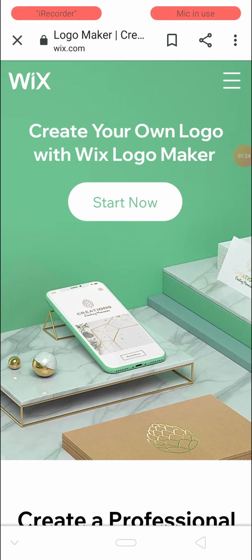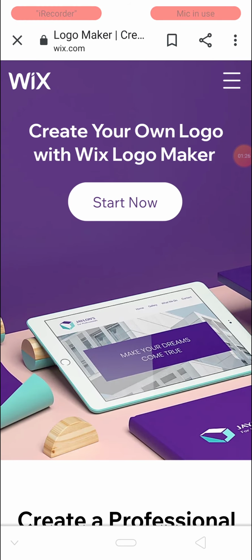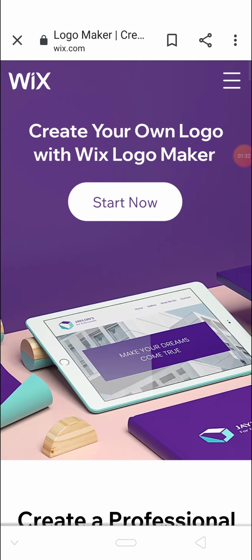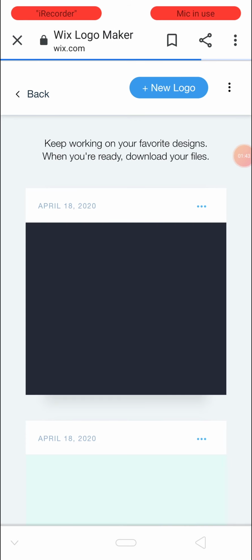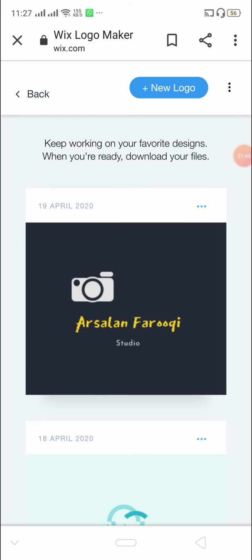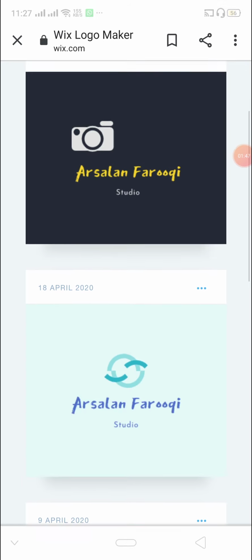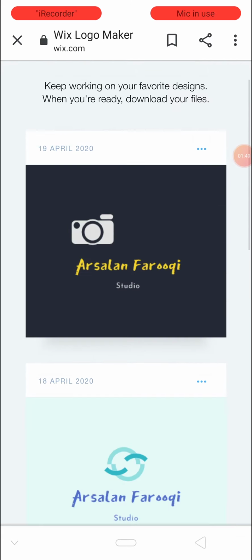If you don't have any kind of background related to graphic designing, and you don't know what the aesthetics of your logo are, how the typography will appear, the fonts and the color schemes and all these things, you can try it out by just clicking on the Wix logo maker. As you can see, I have already created so many other logos as well.